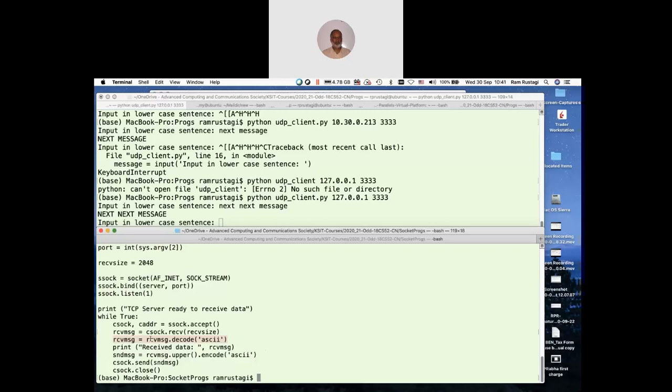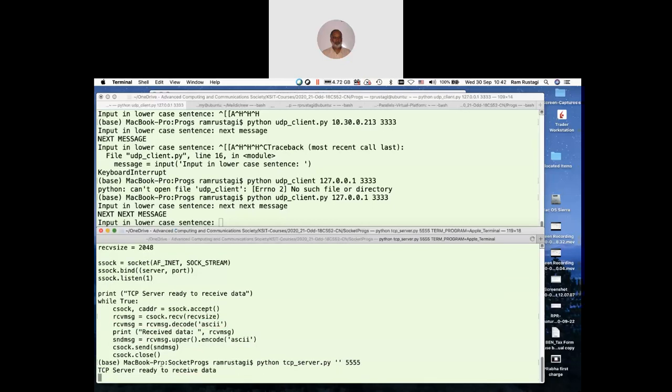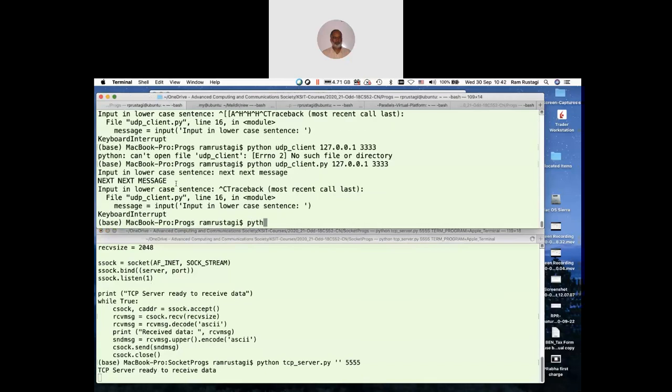So if we keep sending again, you'll basically get an error and the client would close. So let me run this simple server program. That means all the IP addresses, and port number 5555. Now let me use a client. I say Python.